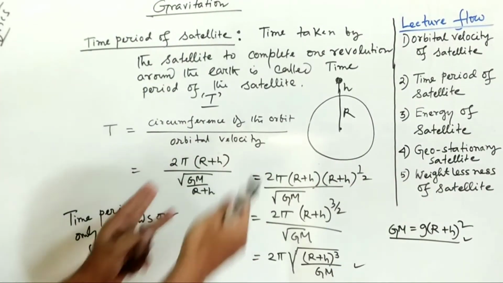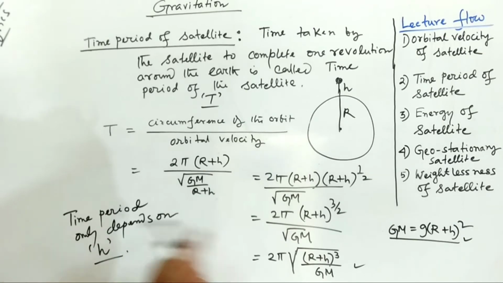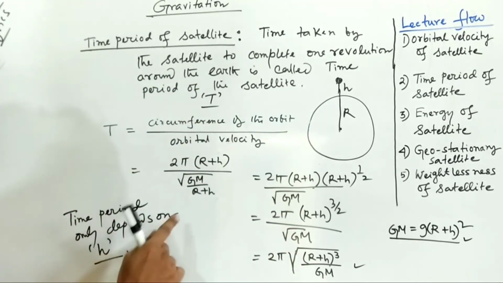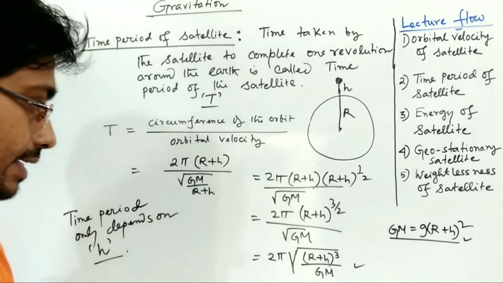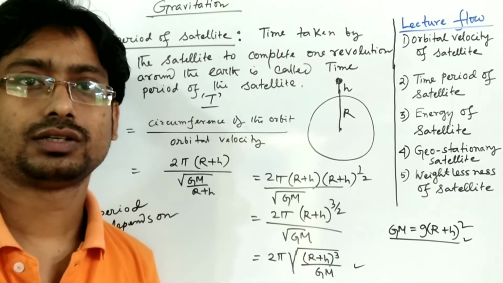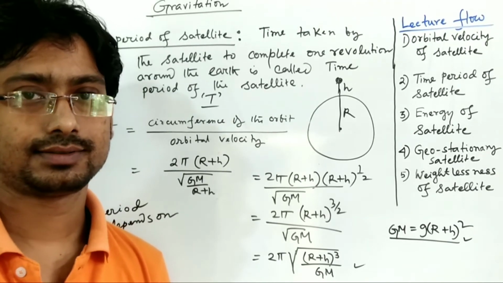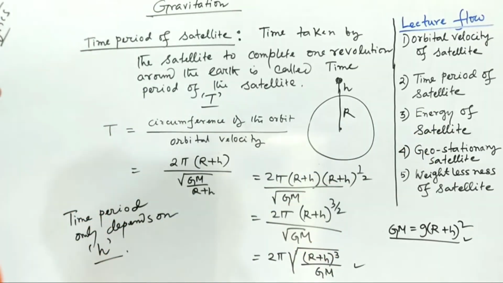From this relation we can conclude that the time period of the satellite depends on the height. You can see here R, G, M, 2 pi are constant, so it varies only with the height of the satellite. Now we'll go to the energy of the satellite.